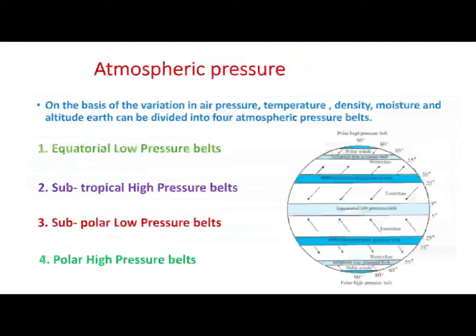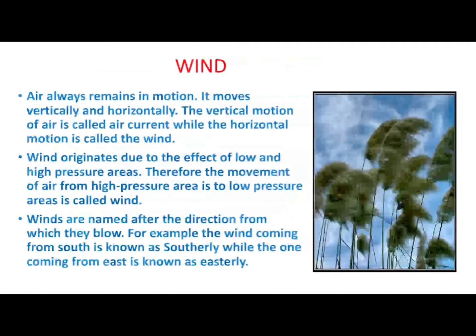There are 2 polar high pressure belts lying on the north and the south pole. As the temperature in these regions is extremely low, the air becomes very cold and heavy and creates high pressure conditions here. Now we will talk about wind.